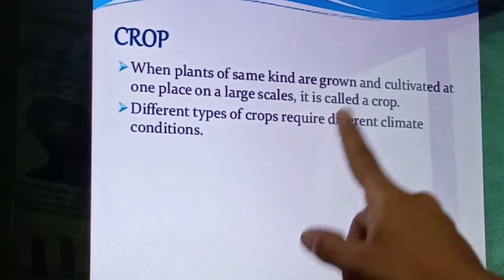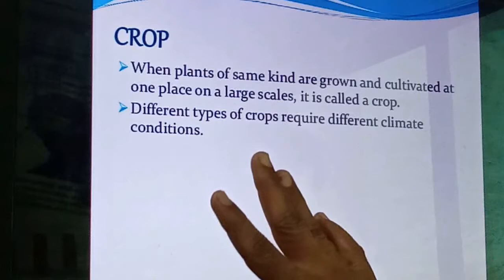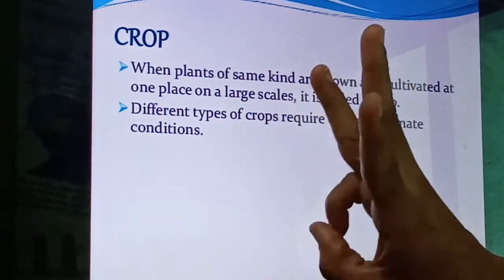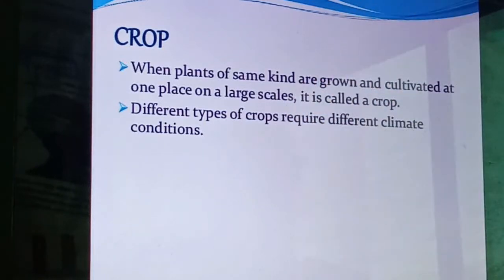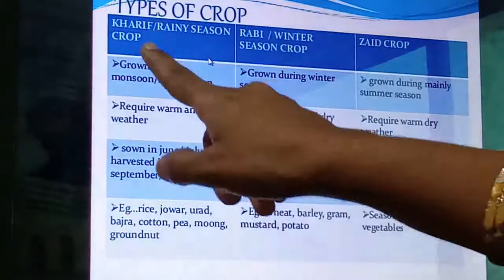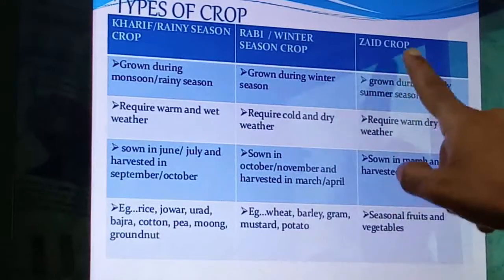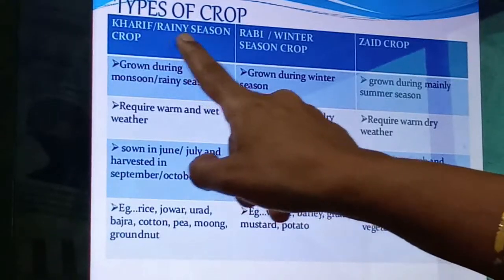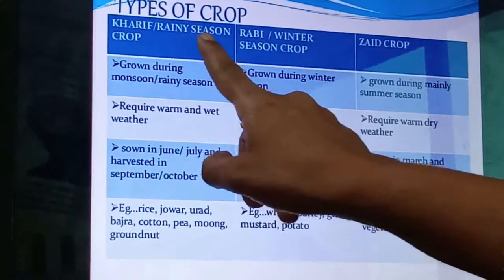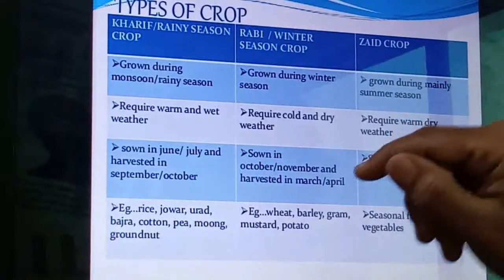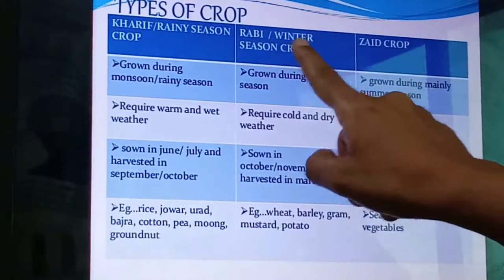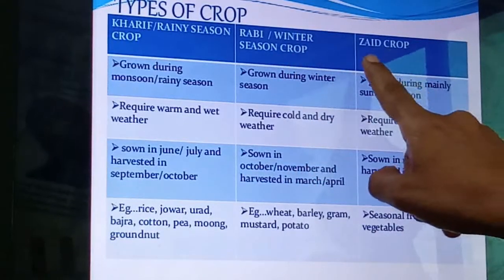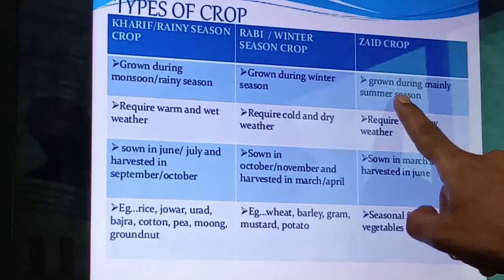Different crops require different climatic conditions, and based on that crops are classified into three types. These are the Kharif crop, Rabi crop and Zaid crop. Now, Kharif crop means what? It is also called the rainy season crop, meaning they grow during the rainy season. Rabi crops are specially grown in the winter season. And Zaid crops are generally grown in the summer season.